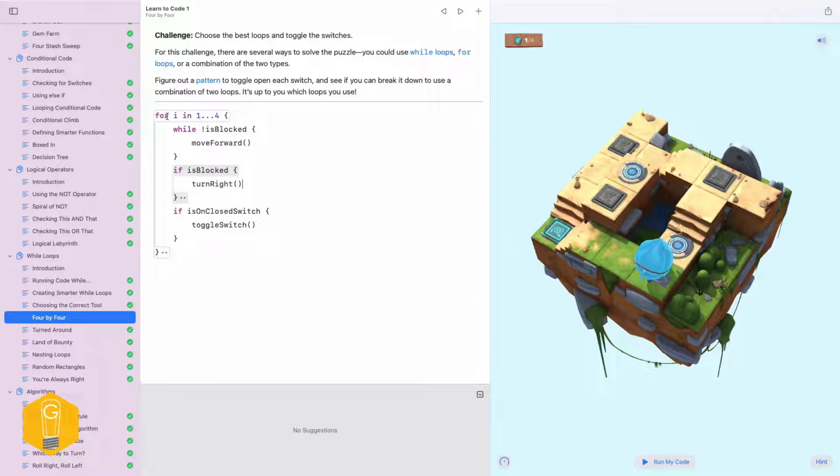So we're going to start the first one, and then I'm going to move forward through this. And as soon as I can't move forward anymore, it's going to exit this while loop. So at the end right here, it's going to exit that while loop. Then I'm going to turn right. Then if I'm on a closed switch, I'm going to toggle that switch. Then it's going to start the second loop. And I'm facing this way now, so it's going to go through here. And then, ooh, that doesn't work because look, I'm not blocked there. Interesting.